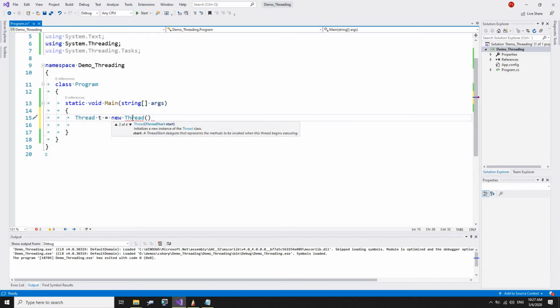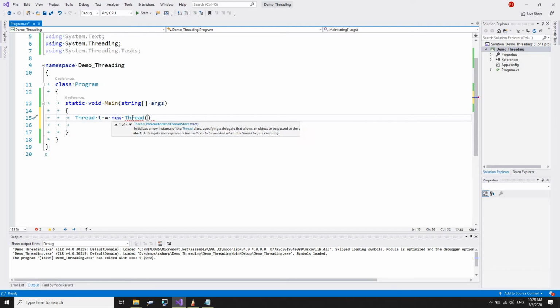Another one is thread start. This is also a delegate. Next one is with parameterized thread start. You can also say how much memory you would like to allocate on the stack, so maximum stack size, and the same with the next one. I think, yeah, thread start int max stack size.